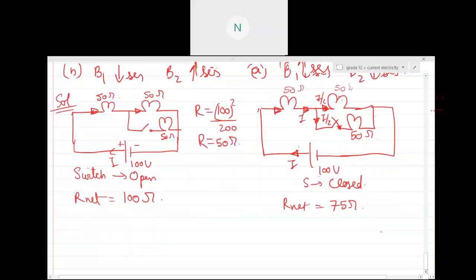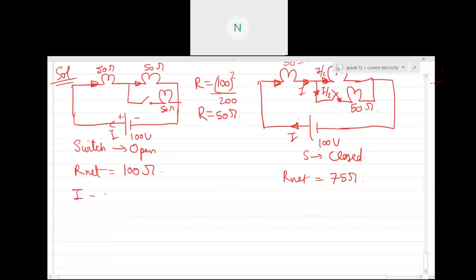Yes, sir. After you have calculated the net resistance, you will calculate the current. Current will be equal to 100 upon 100, which is how much? 1 ampere. And here the current will be I2. I1 here will be 100 divided by 75, which is basically 1.25.